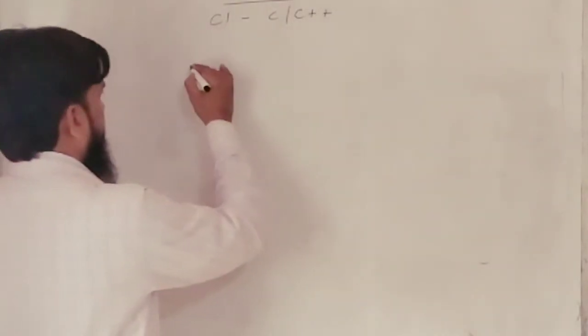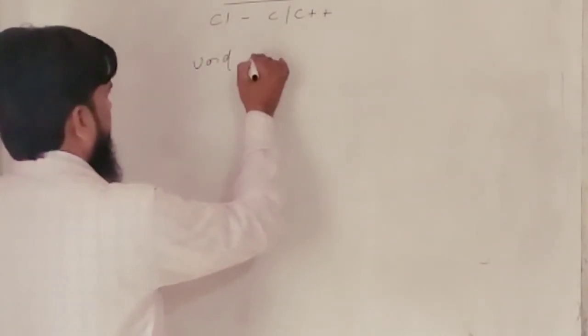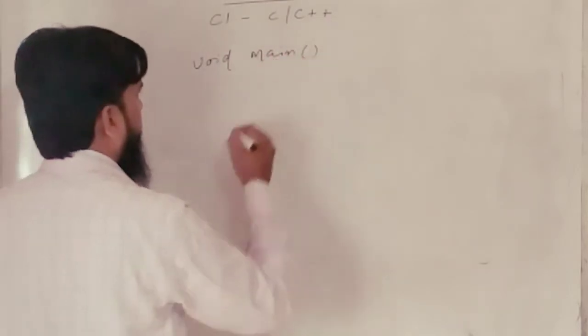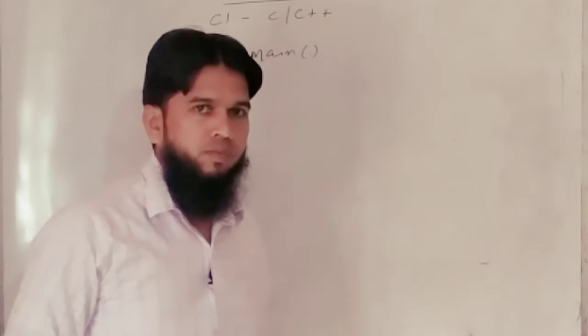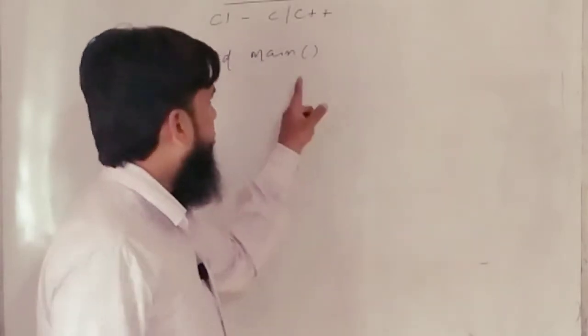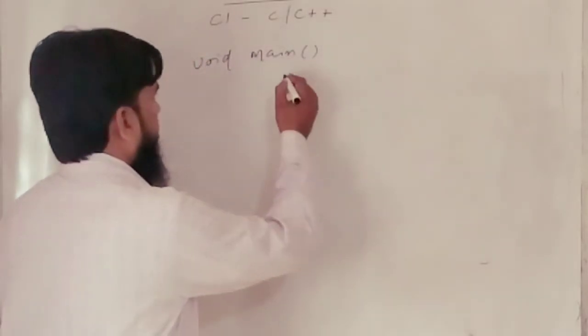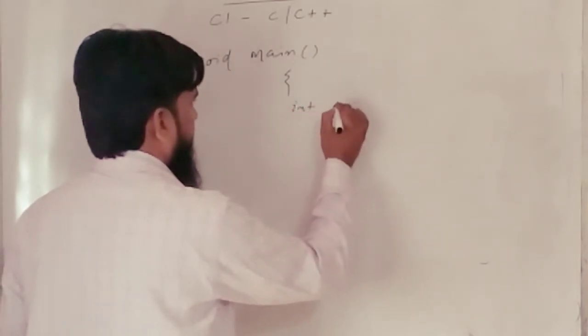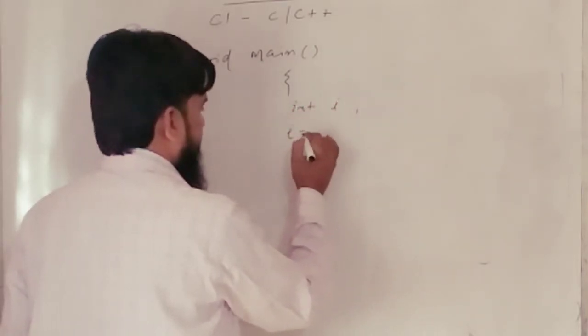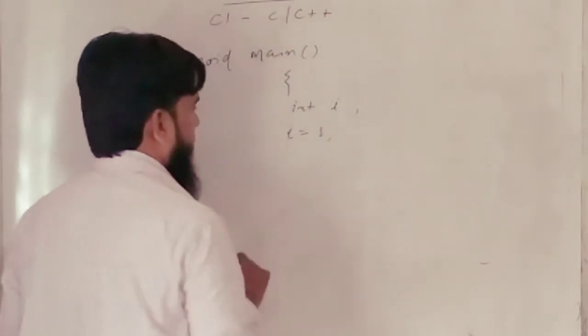Here you can start from void main, and you know the importance of main. The program starts its execution from the main point. Now you just declare one variable here, int i. Now you can assign 1 to the variable i.